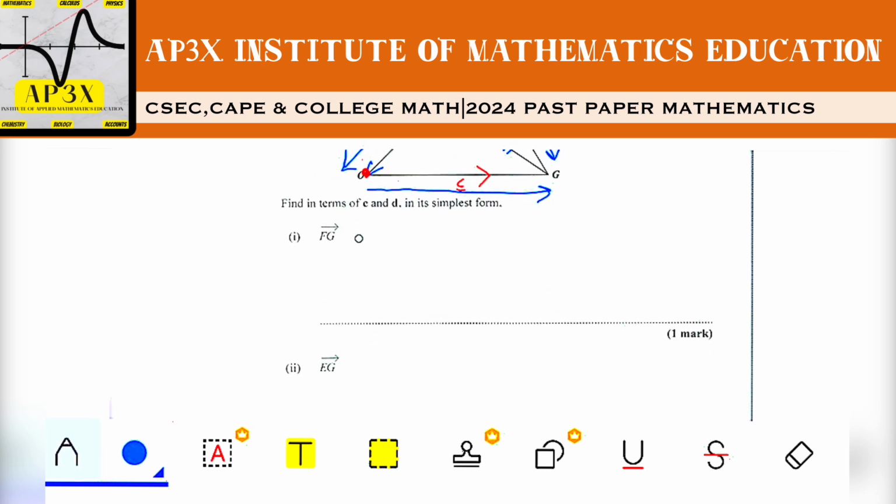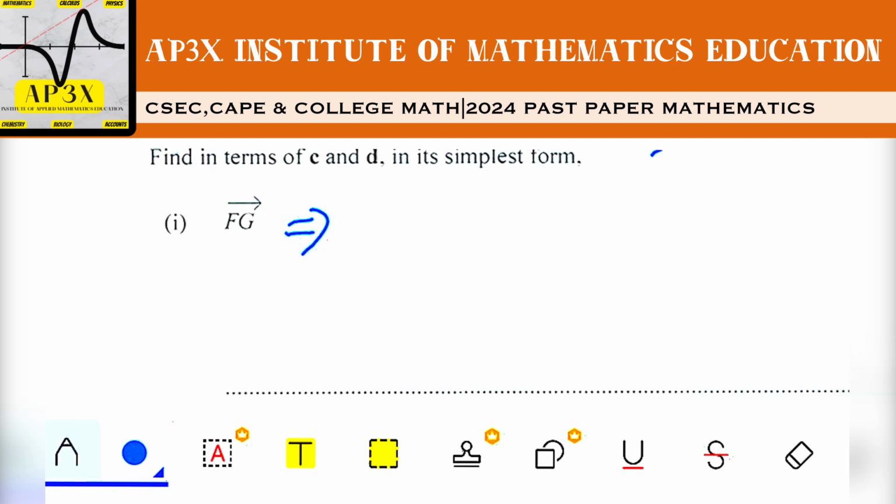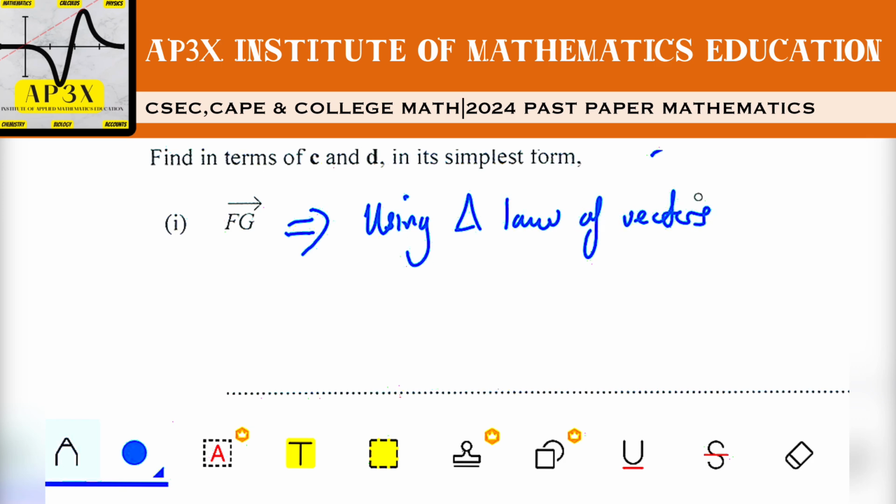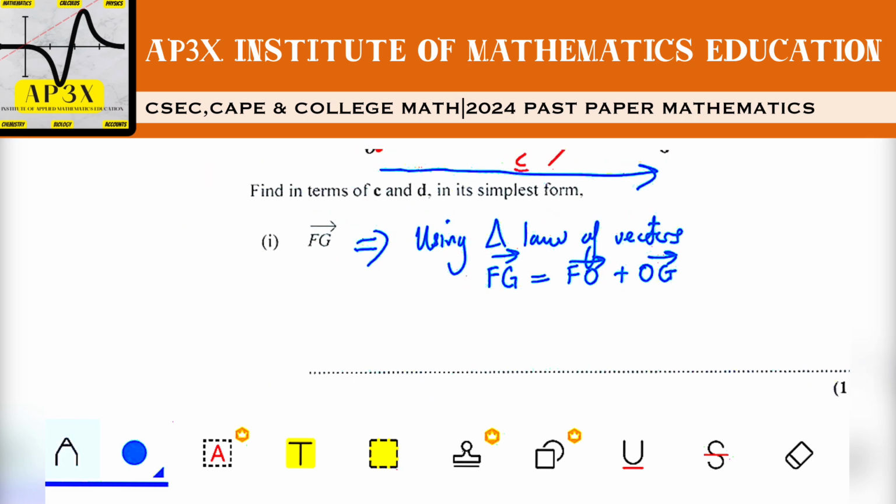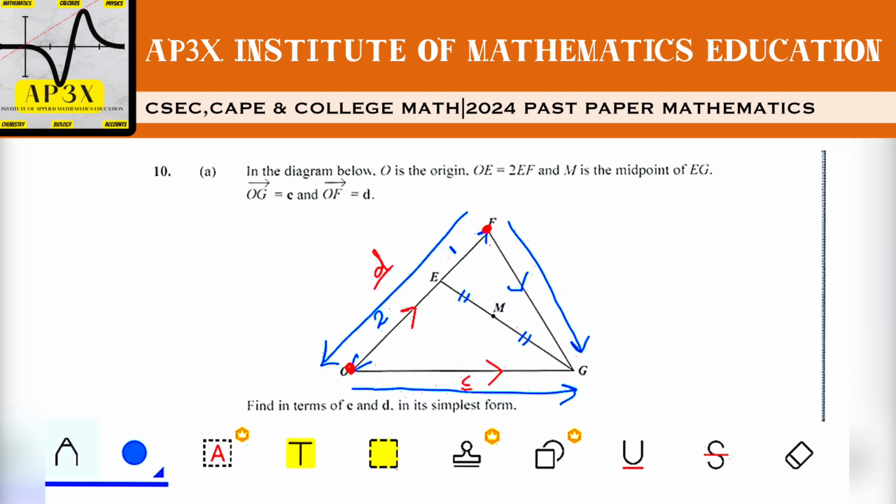So to find this, we are going to simply say, using the triangle law of vectors, F to G is in fact F to O plus O to G. So F to O will be the inverse of OF.